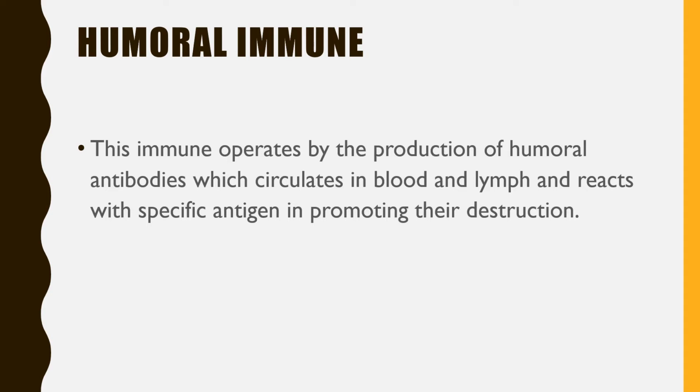These antibodies are circulated in the blood as well as in the lymph, and they react with specific antigens, acting only on the specific antigen, and they promote the antigen's destruction. So this way it works. Humoral means fluid.